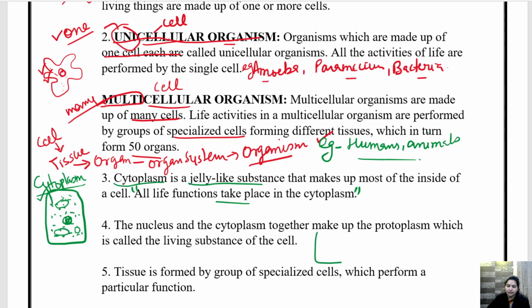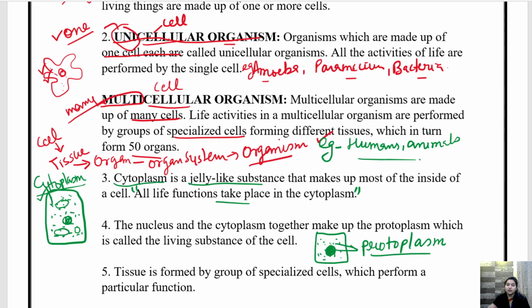ये सेल है, this is a cell, okay, when this cell is having only cytoplasm and the nucleus, okay, this cytoplasm and nucleus both when combined together is called protoplasm. What is this called?